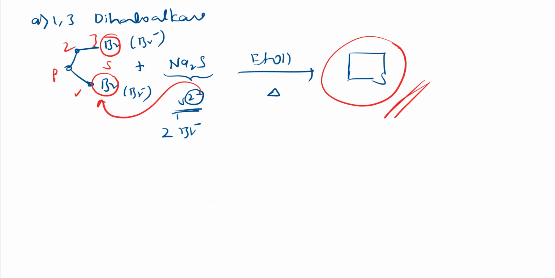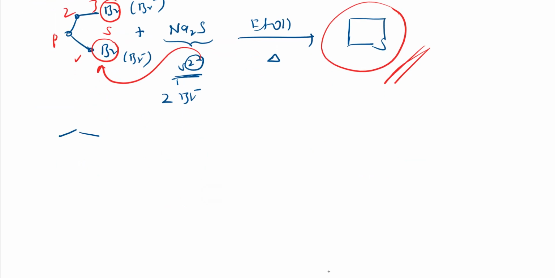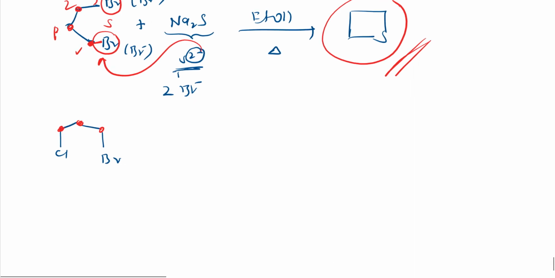Further, one more reaction. This is also the same, a halogen-containing compound, and you need to see that 3 carbons should be there. See here 1, 2, 3, here also I have taken 3. Sorry, 1, 2, one more carbon should be there here, and here Br was there, right? So simply I made a mistake. So here 1, 2, 3, 3 carbons must be there. Then there should be a good leaving group, that is, halogens we make use of, right?